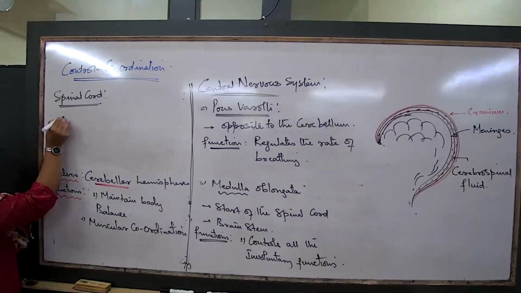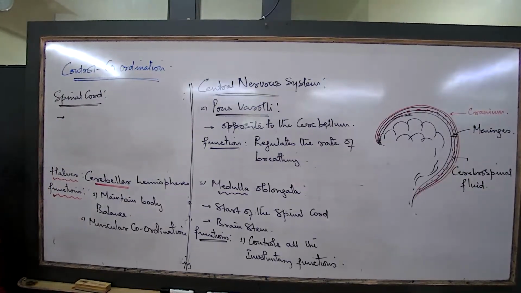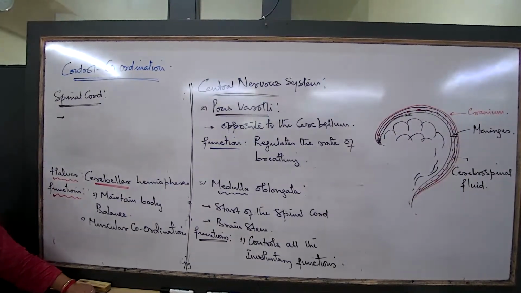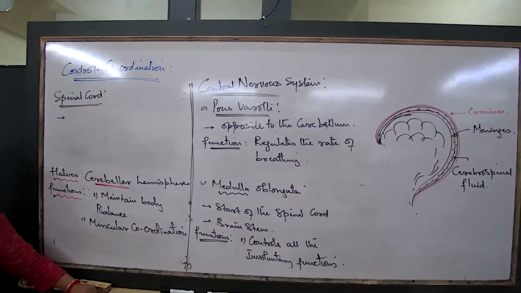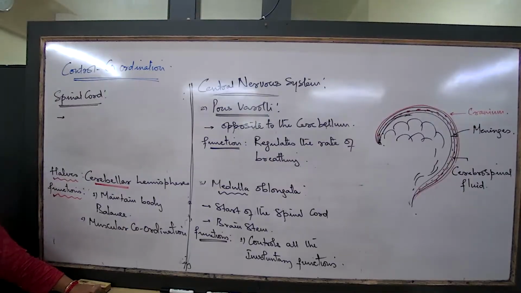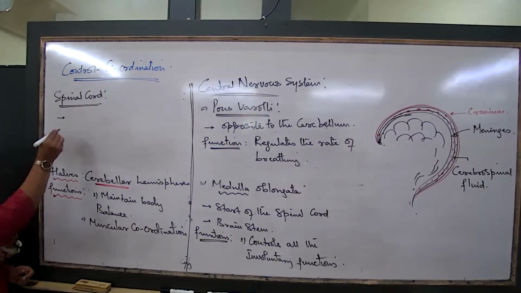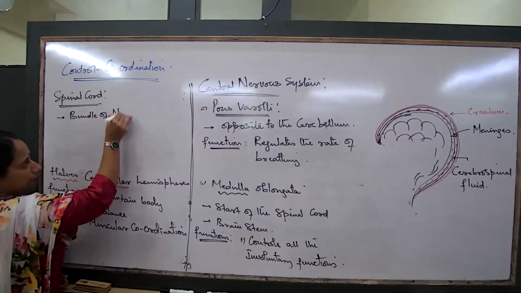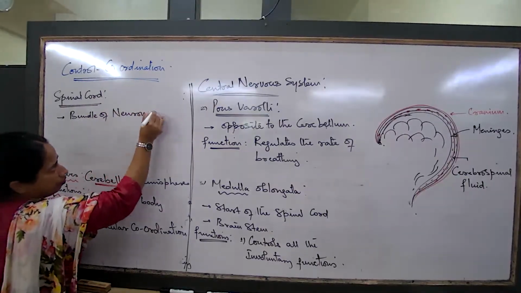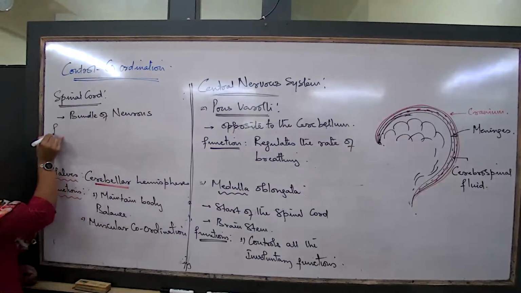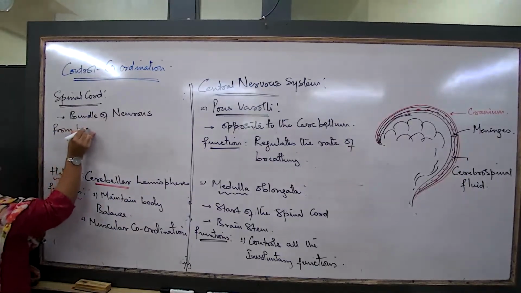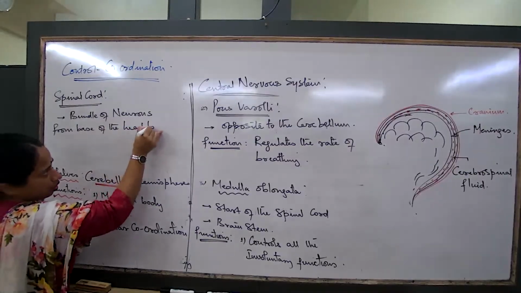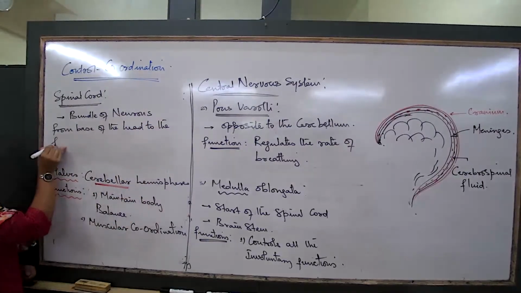What is the most important function? How will you define the spinal cord? How can the spinal cord be defined? It is the bundle of neurons running from where to where? From the base of the head till the hip region. So the spinal cord is nothing but the bundle of neurons from the base of the head to the hip region.